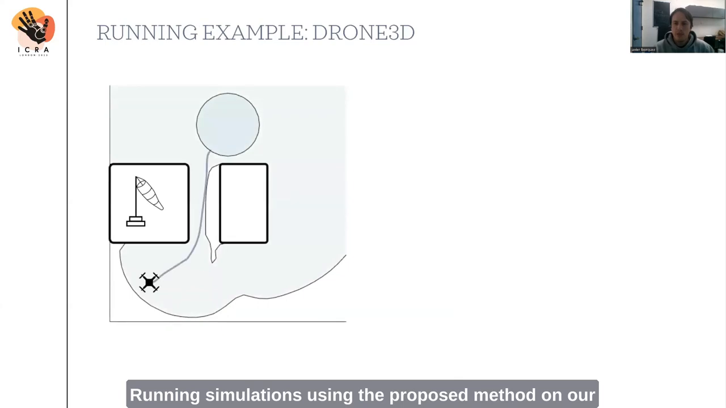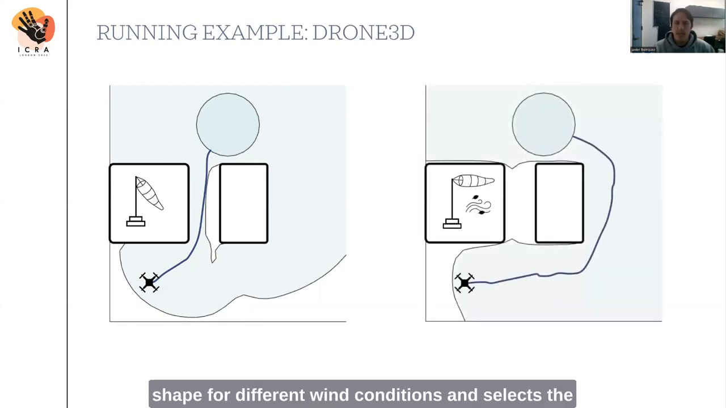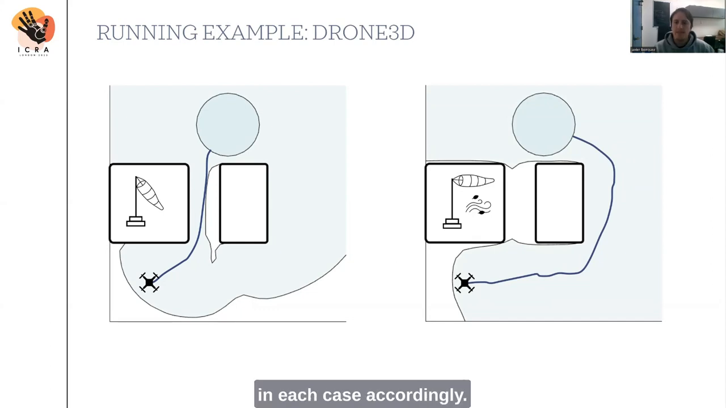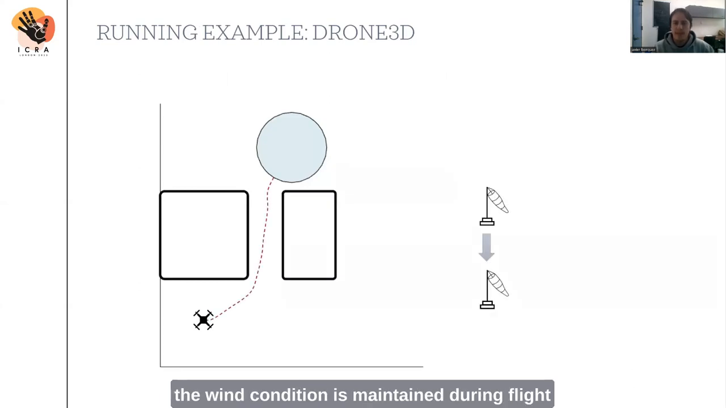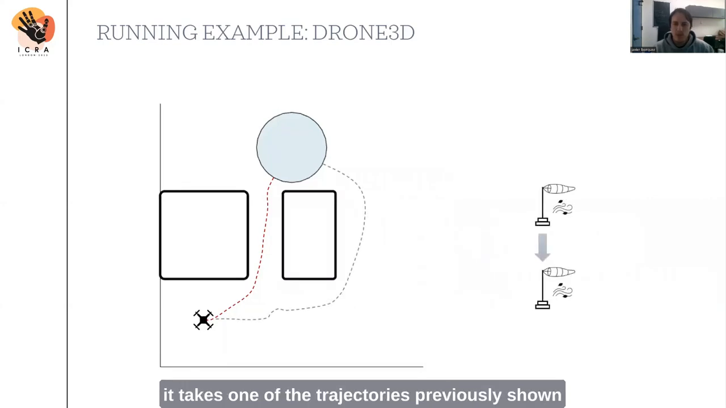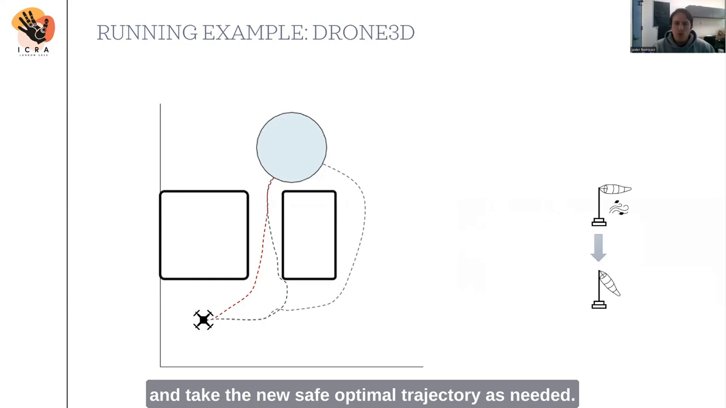Running simulations using the proposed method on our drone examples, we get a BRT that changes shape for different wind conditions and selects the corresponding optimal safe control to reach the target in each case accordingly. Now, only visualizing trajectories, we see that if the wind condition is maintained during flight, it takes one of the trajectories previously shown. But if wind condition changes mid-flight, it is able to adapt and take the new safe optimal trajectory as needed.